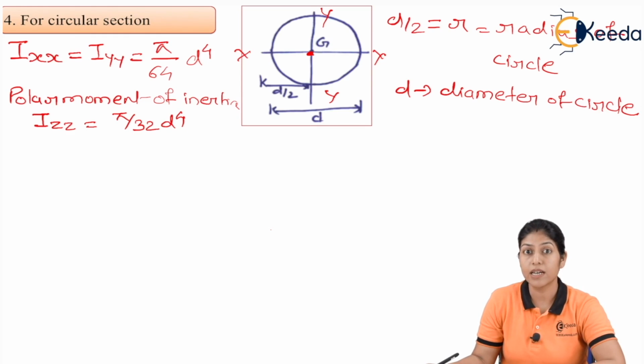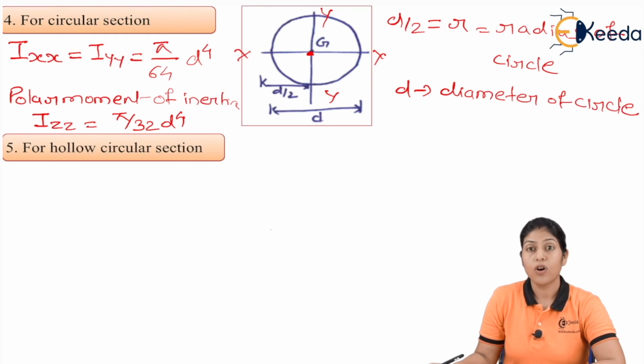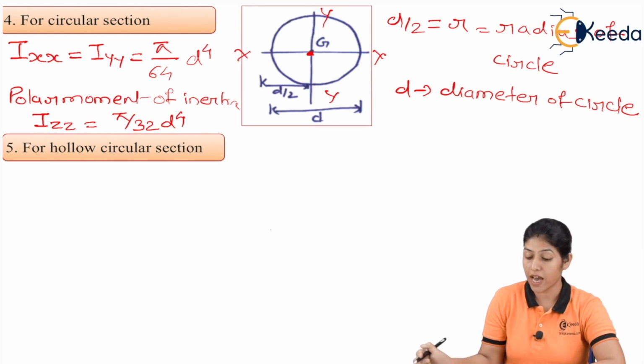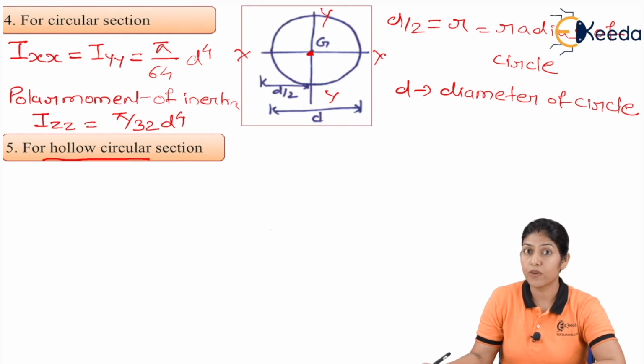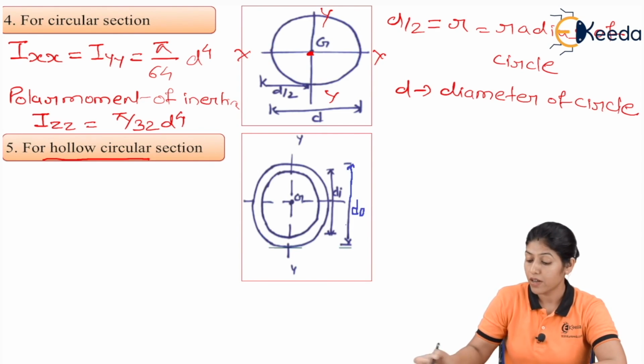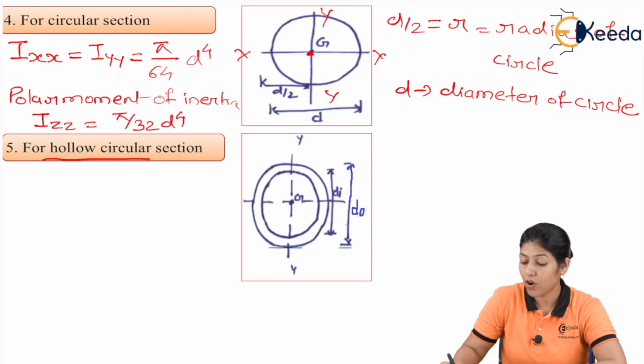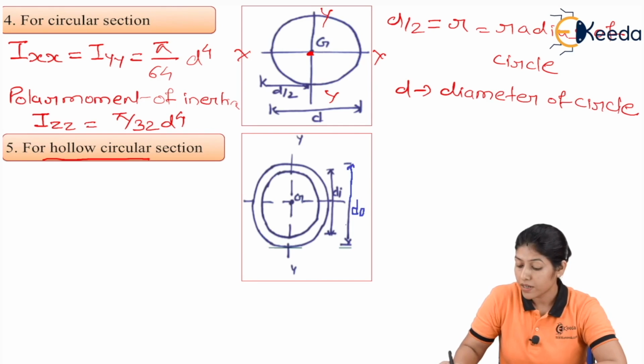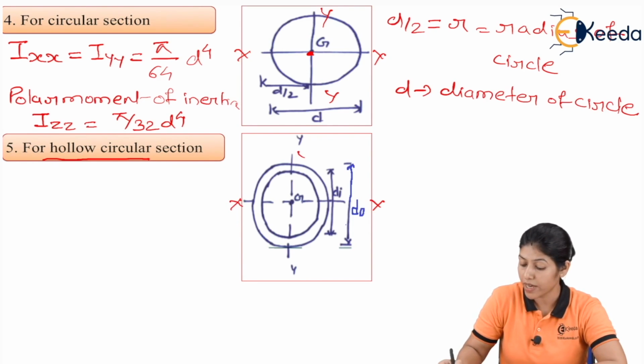Now let us consider another section, the hollow circular section. If we have a hollow circular section, in that case what should be the formula for moment of inertia? So we have the diagram of a hollow circular section, and here we have this particular hollow circle, and we are considering this as the x-x axis and this as the y-y axis.